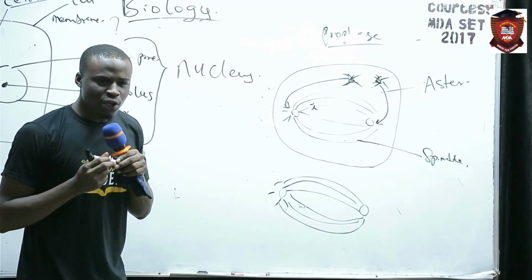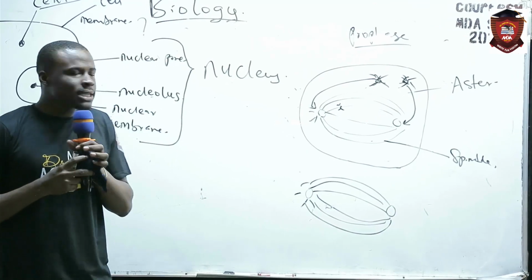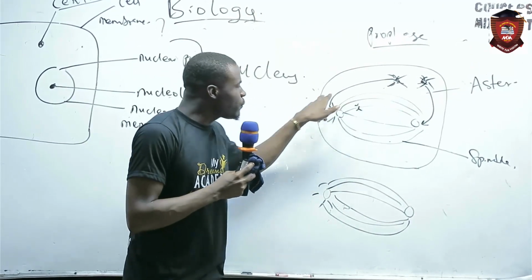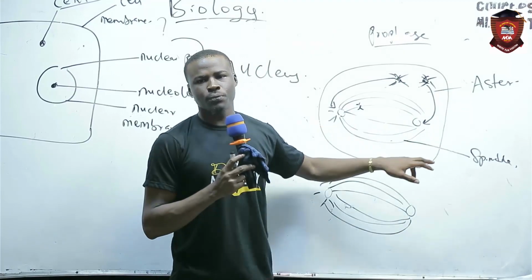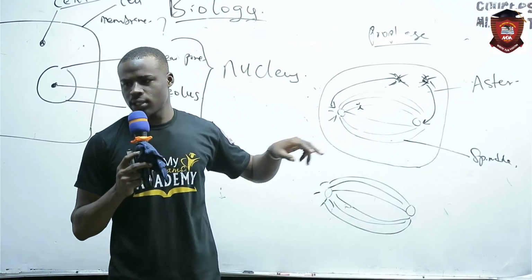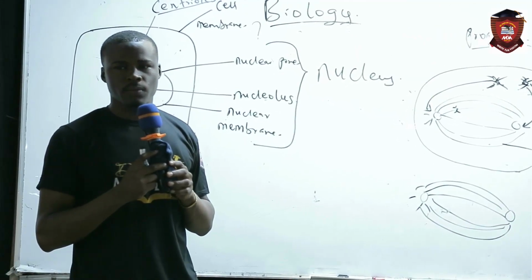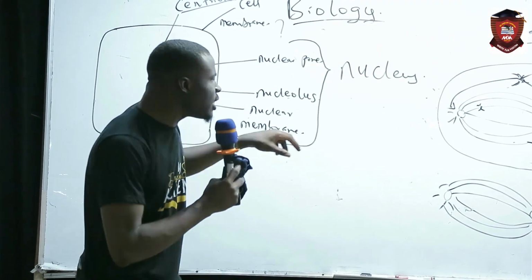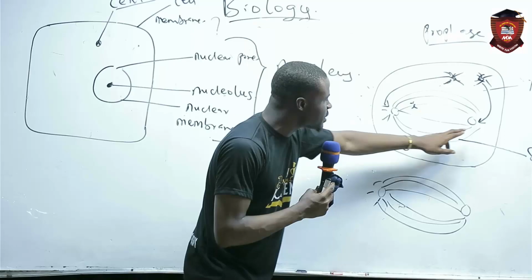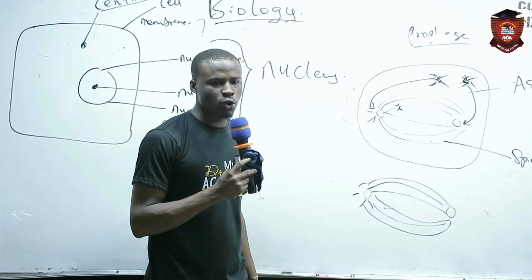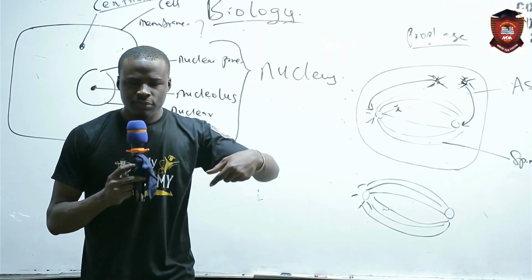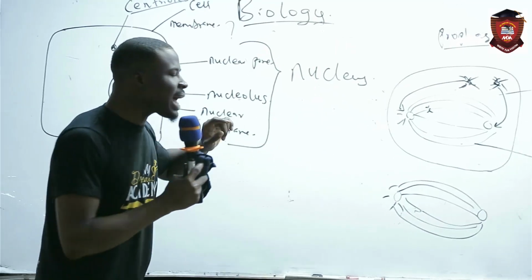Are we following? So, the process whereby the asters move to opposite poles occurs at the what? Prophase. So movement of the centrosomes to the opposite pole of the cell occurs at the stage of what? Prophase.